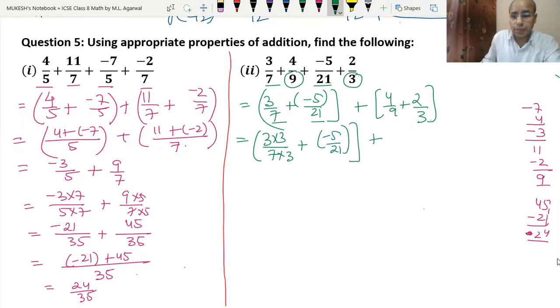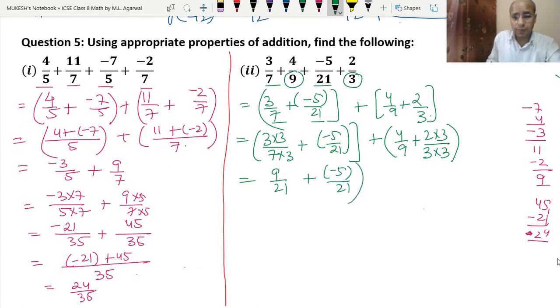Clear? Now here 3 threes are 9, so the LCM will be 9 because 9 is a multiple of 3. 4 upon 9 plus 2 into 3 upon 3 into 3. This became 4 upon 9 plus 6 upon 9.